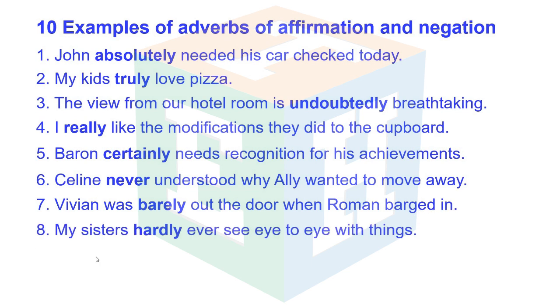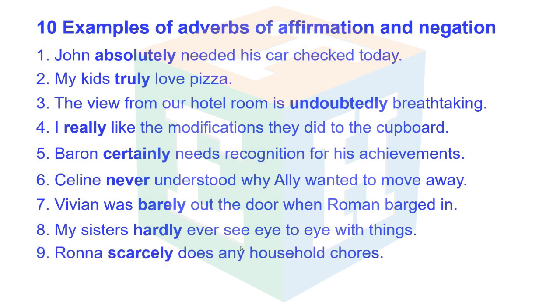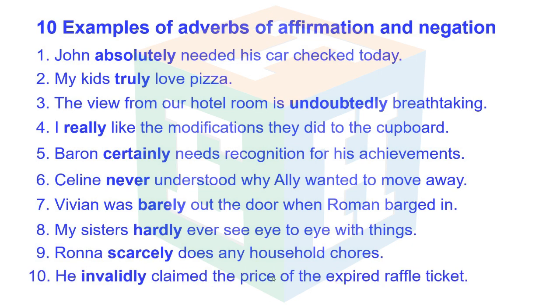Number 8, my sisters hardly ever see eye to eye with things. Number 9, Rona scarcely does any household chores. And number 10, last item, he invalidly claimed the price of the expired raffle ticket.